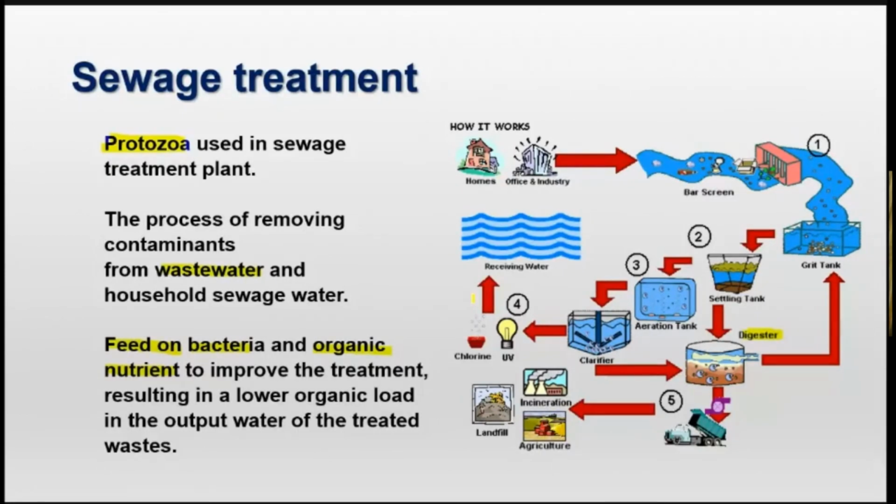Bila dia pulangkan air ni kepada river atau ocean, atau diguna balik untuk manusia. Okay, this is what we call sewage treatment. Di sini ada definition dia. Removing the contaminants, bahan-bahan yang mencemarkan, daripada air pembuangan. Okay, ini maksudnya sewage system.